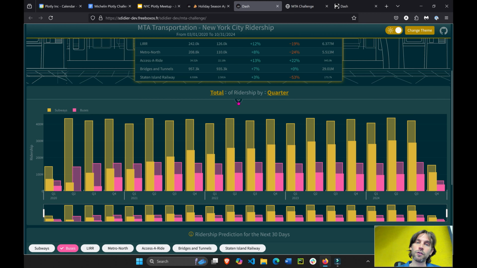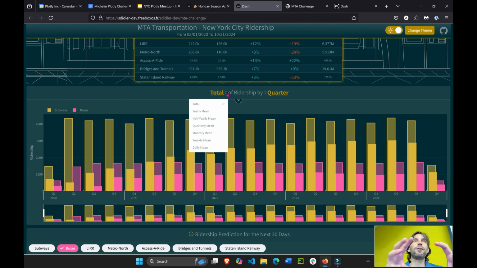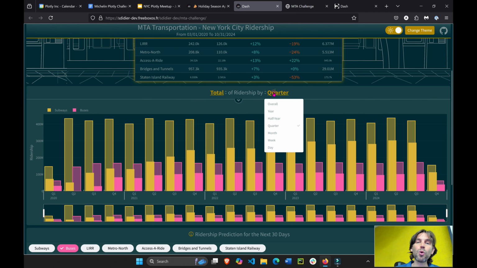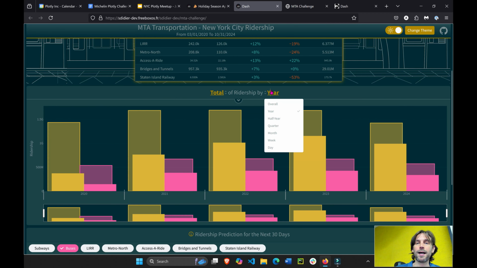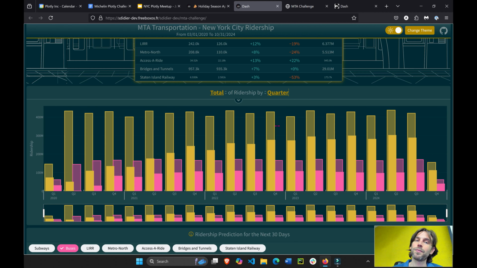Now you can change this. This is another cool thing, right? He has totals. In the title, he embedded controls. So we can change from total to yearly mean to half yearly mean. We can change from quarterly to yearly. Let's change to yearly and see. You see 2020, 2021, a half year, monthly, and week and day. All right, so pretty cool.